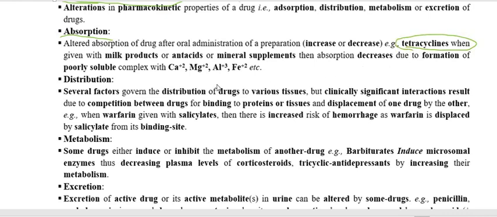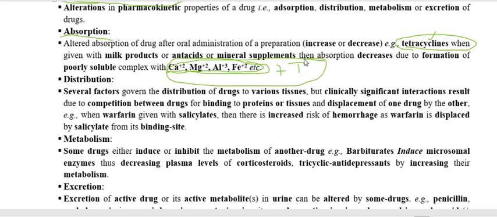So when we give a drug like tetracycline along with an antacid, a divalent or trivalent metal compound, milk, or calcium, then all these metals or compounds form a chelate product, a complex with the tetracycline. So tetracycline gets chelated out and passes out through the stool, and therefore the absorption of the drug is reduced.